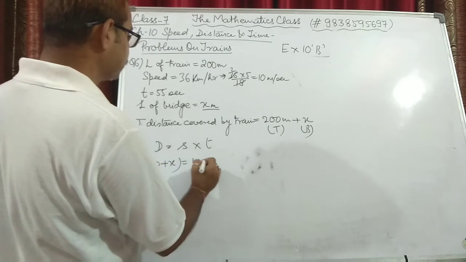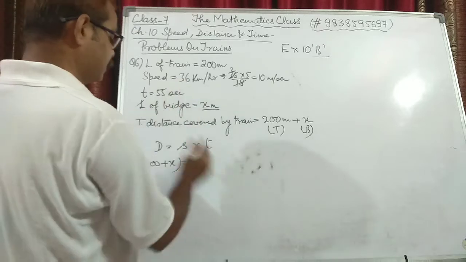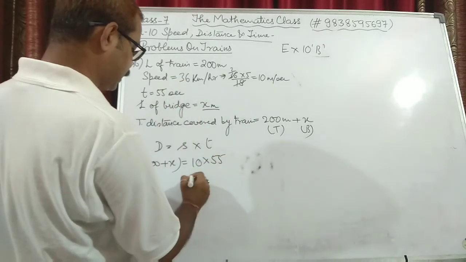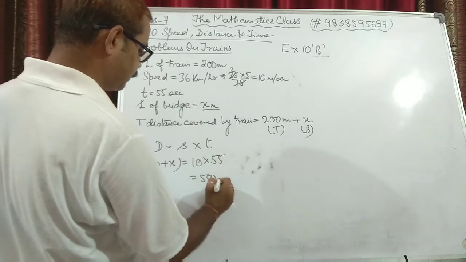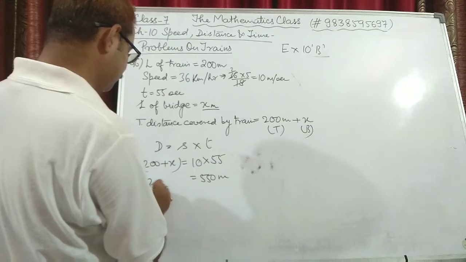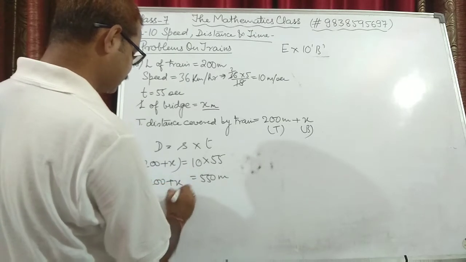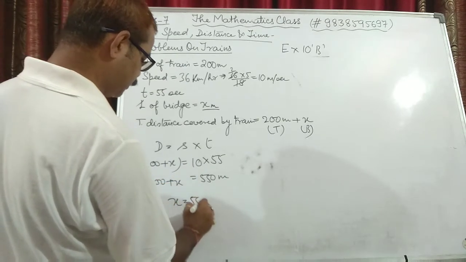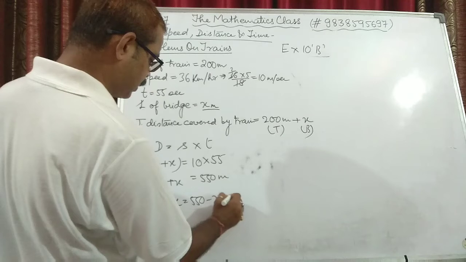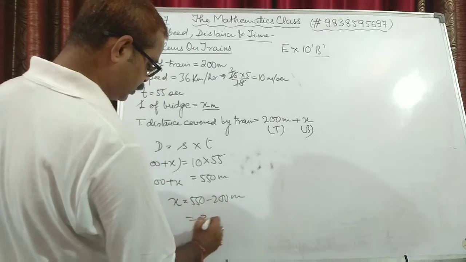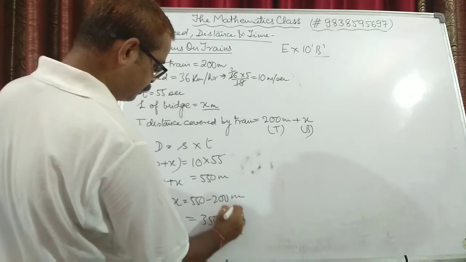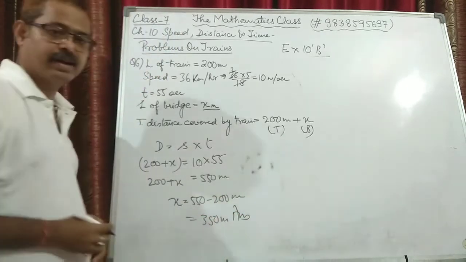Speed is 10 meter per second. In time it is taking 55 seconds. So that becomes 550 meters is equal to 200 plus x. Therefore x is equal to 550 minus 200 meters. That comes out to be 350 meters. That is the final value.